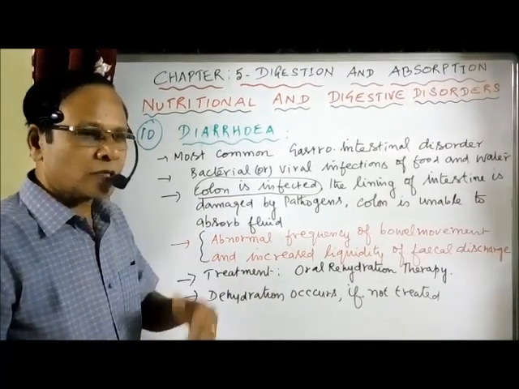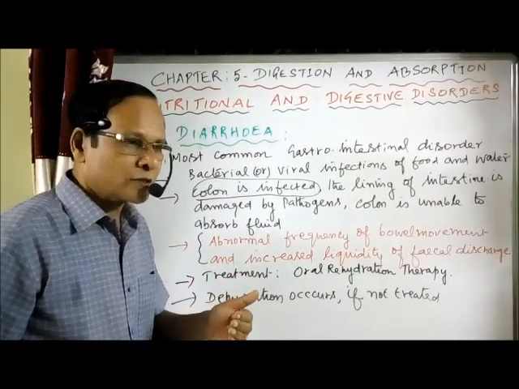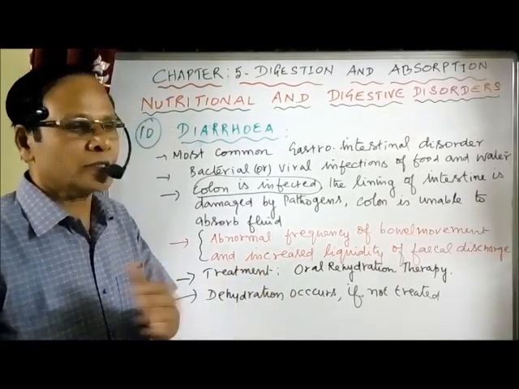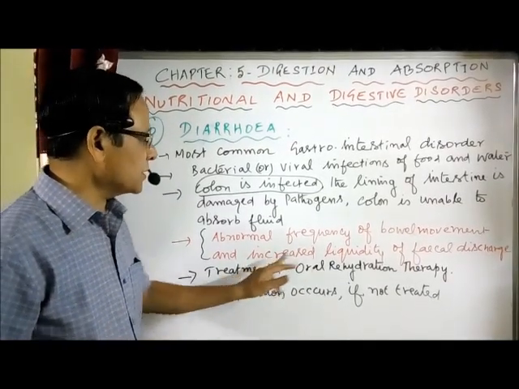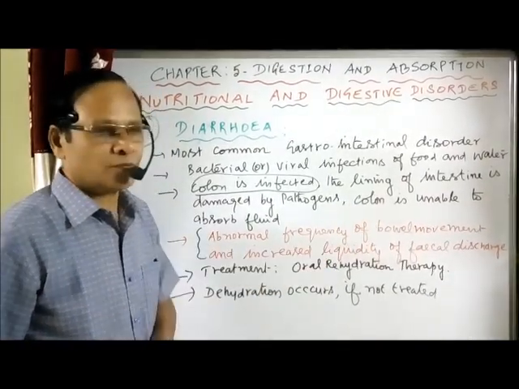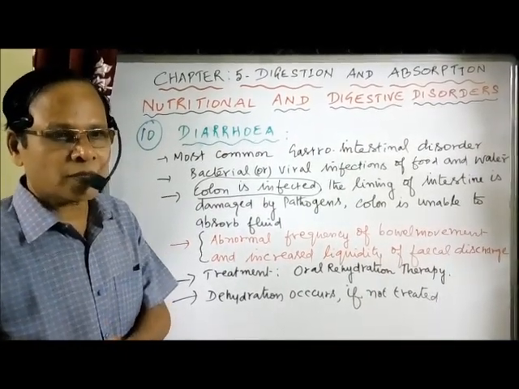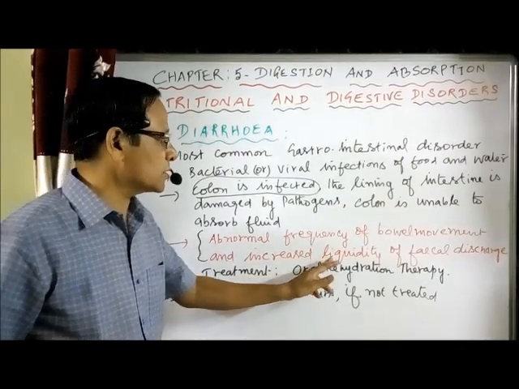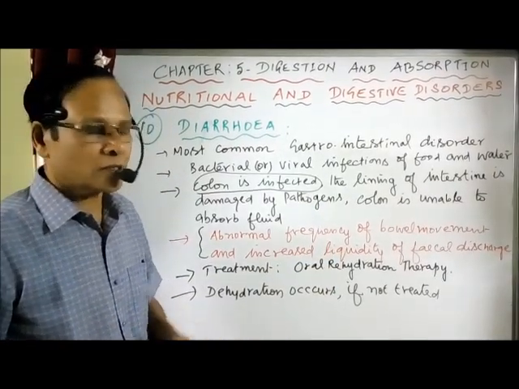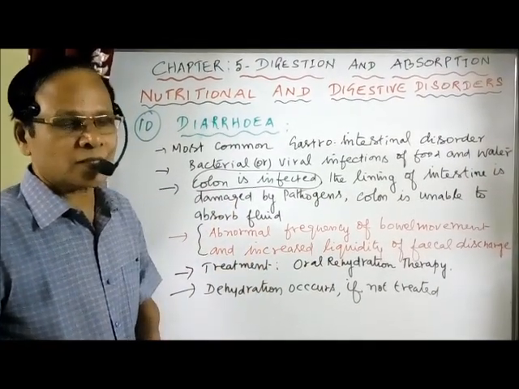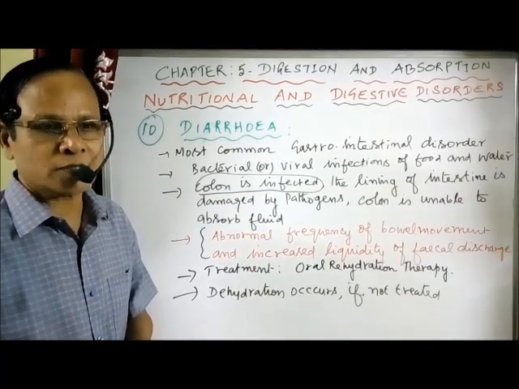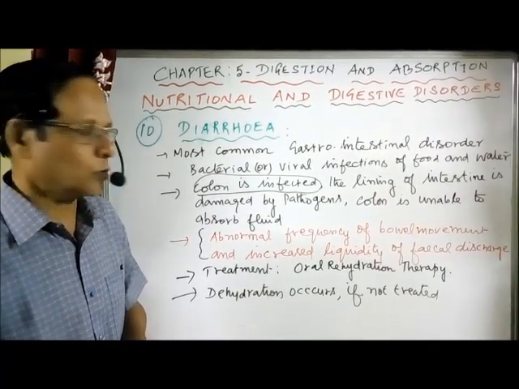As water is not absorbed, along with the feces, water is also eliminated, and we have increased liquidity of fecal discharge. More and more liquid or water is eliminated along with the fecal matter. That's why we have increased liquidity. It is being sent out in the form of watery fluid, just like a rice water stool. One of the symptoms, rice water stool.